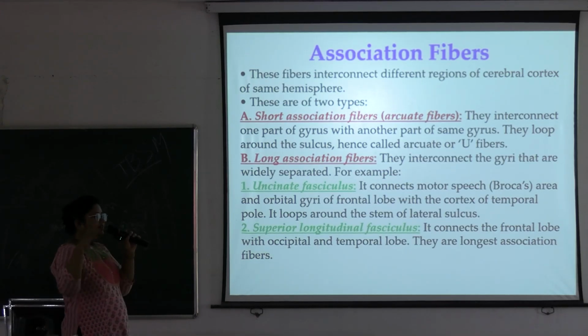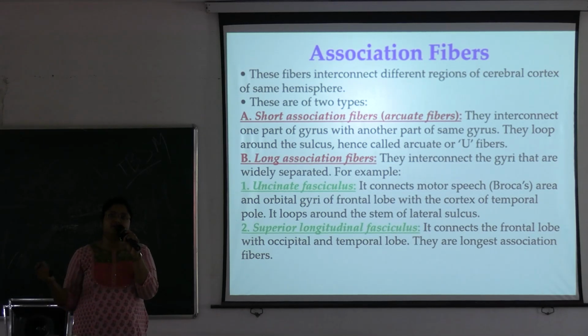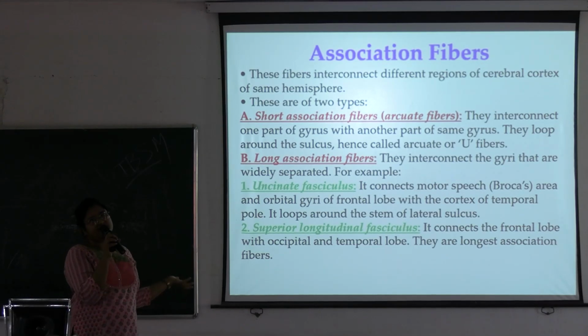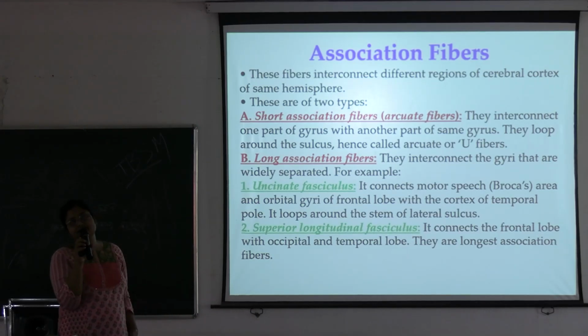So they are multiple in number. We'll see all those and their connecting areas. Okay, connecting areas are important for your viva and MCQ, or these fibers can come in your theory paper. Okay, discuss about association fibers or discuss about commissural fibers or corpus callosum, internal capsule, all those are important short notes. Okay, so these are important from white fibers.